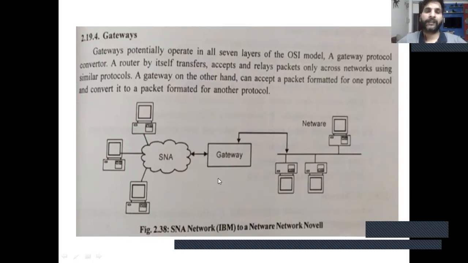And communication start and connected to each other, then we use the gateway. Here routers do not support different types of networks. So these different types of networks are connected with the help of a gateway. Gateway supports all 7 layers of the design. So four types of connecting devices are discussed here.